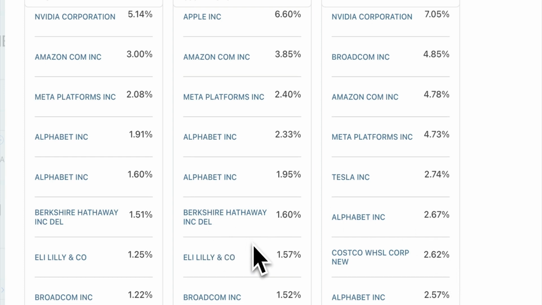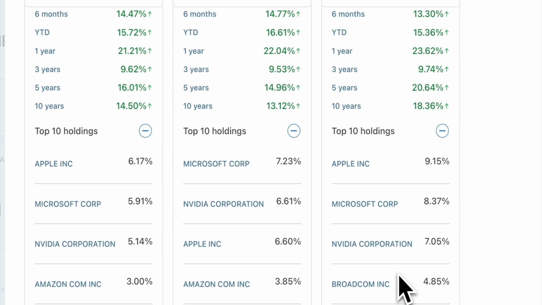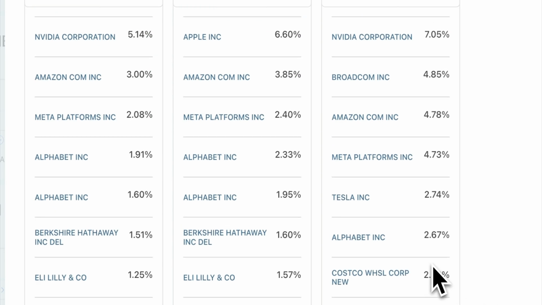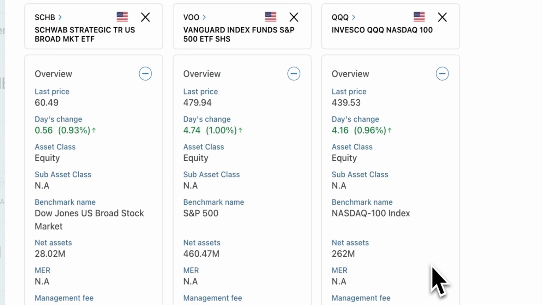But at the end of the day, they all have pretty much the same top stocks. As of today, Apple is the top on QQQ, Microsoft is the top on VOO, and Apple is the top on Schwab. So those are the main data we have for these ETFs.